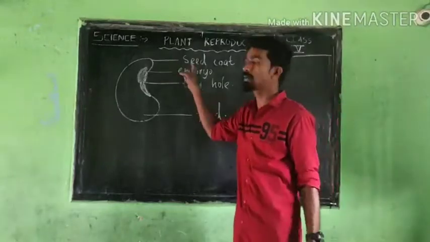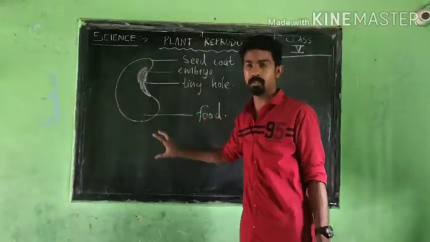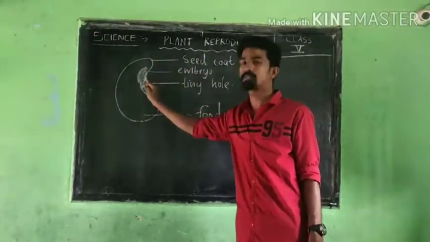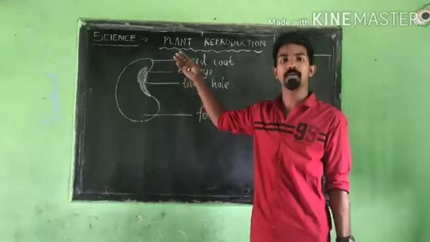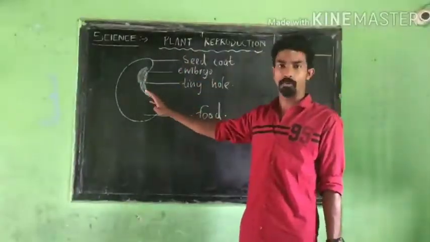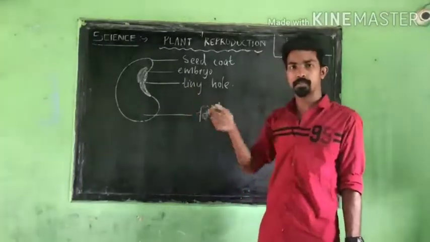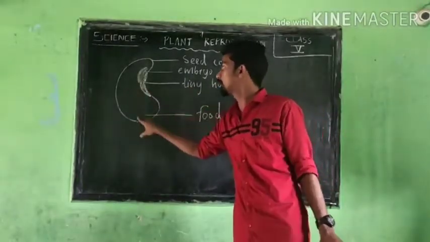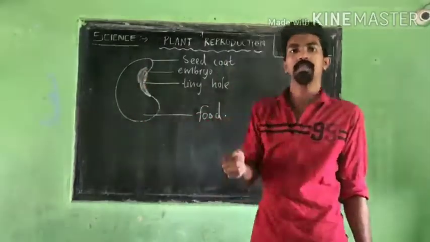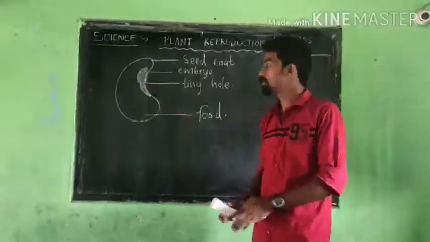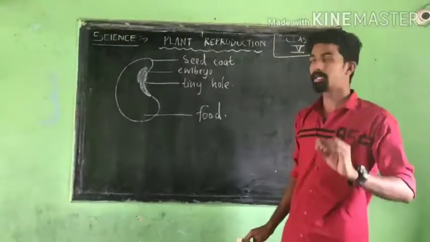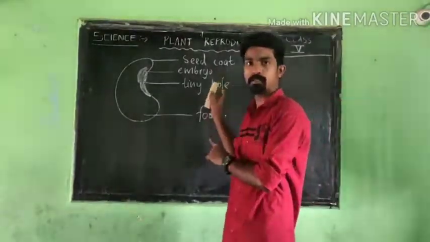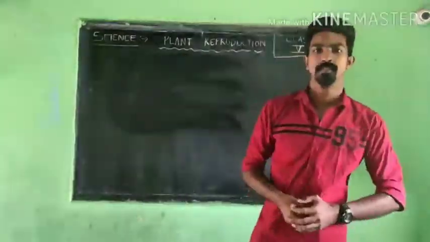There will be an outer covering, that is the seed coat, which protects the seed. Then there will be a small hole which allows the passage of air, which is needed for this seed. And third, there is the tiny hole. Then again, the food which is present there, or the flesh that we eat. So these are all the things you can see here in a seed. Okay, and I will just rub it. We will go to the next one.